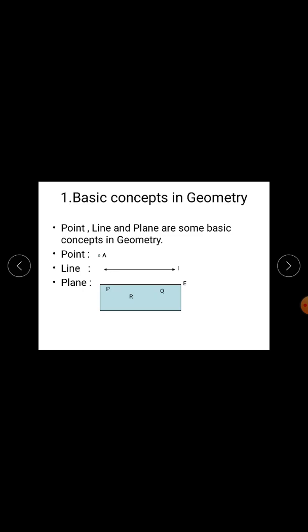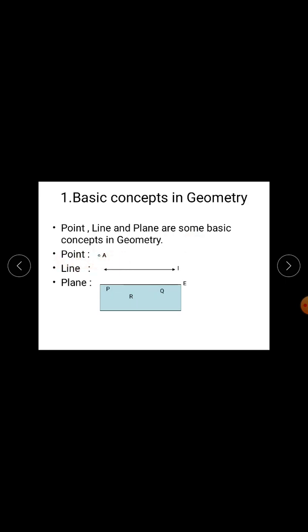With this beautiful quote, today I am going to start my first chapter of Mathematics 2, that is Basic Concepts in Geometry. What is geometry? The word geometry is derived from the Greek words geo means earth and metron means measuring. Therefore, the word geometry means measurement of earth. Point, line and plane are some basic concepts in geometry.